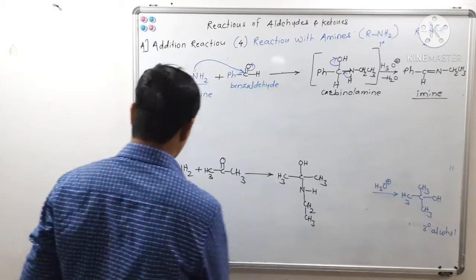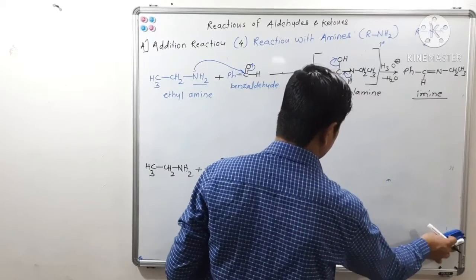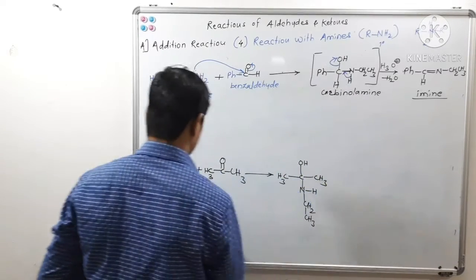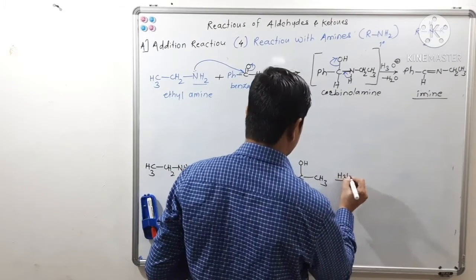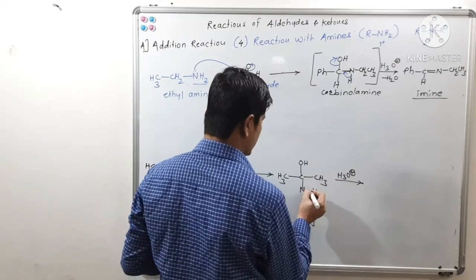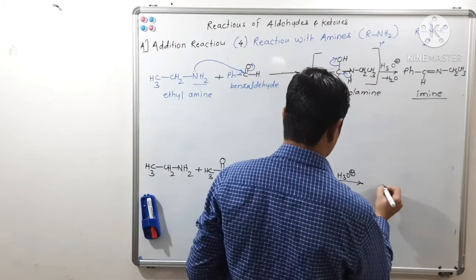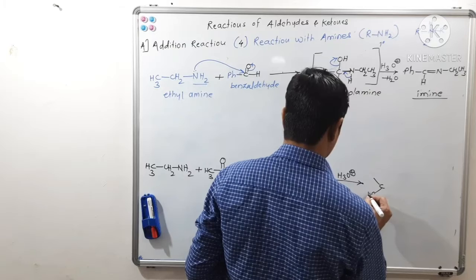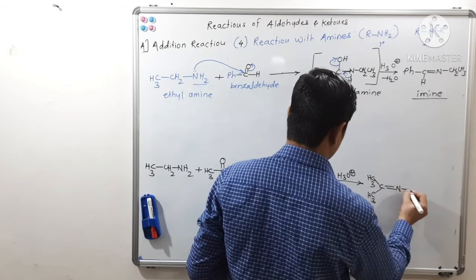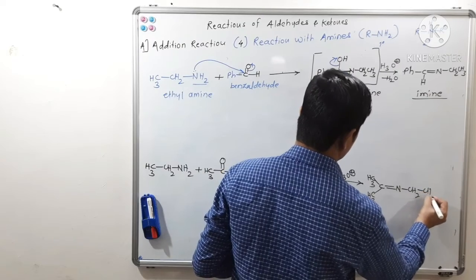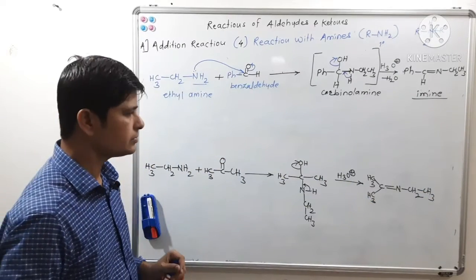And this carbinol amine, on reaction with H3O plus, that is dilute HCl, there will be a loss of water molecule. So what will you get? You will get an imine as a product, isn't it?